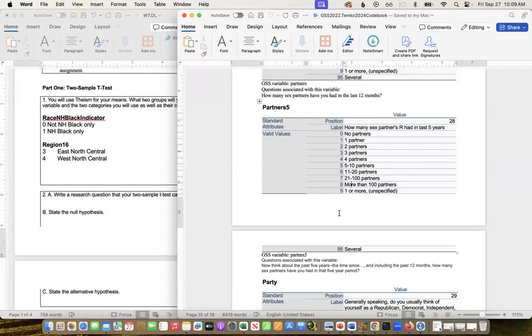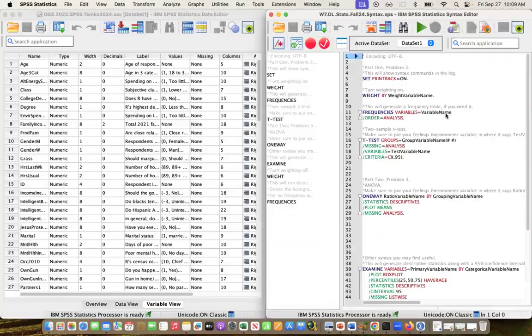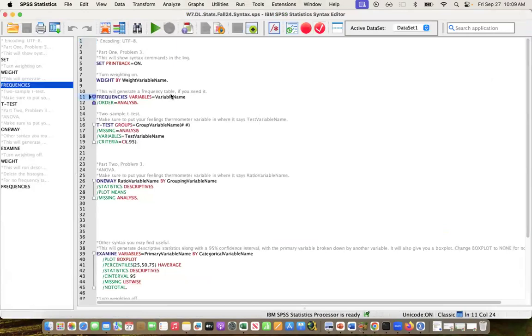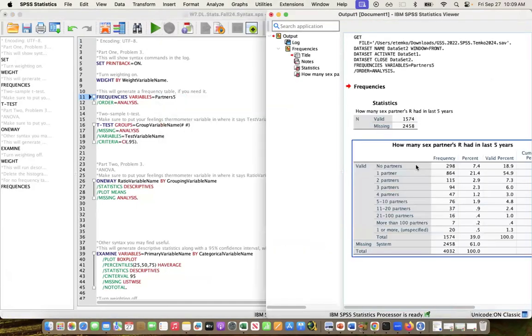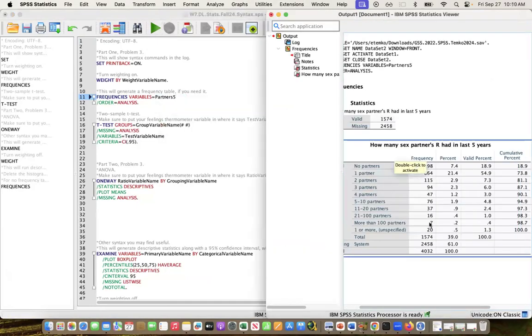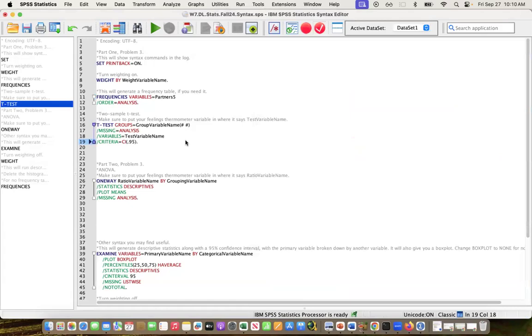So if I look at partners 5, I might just open the syntax and make a frequency table of partners 5 just to see how many people are in each category. And I can see, okay, here there's only 7, so I'm not going to use that. In fact, I'm not going to use this one either, but any of these other ones would be fine. So if you're not confident about whether the category you're interested in has enough people, you can run a frequency table just to see how many people are in that category.